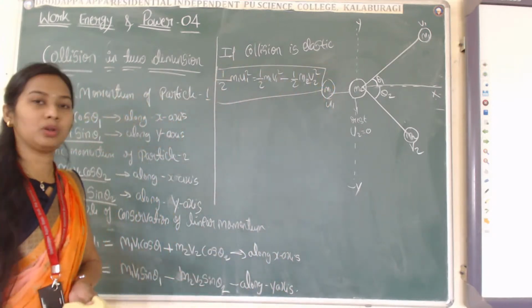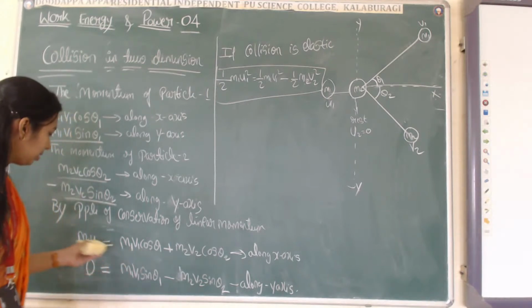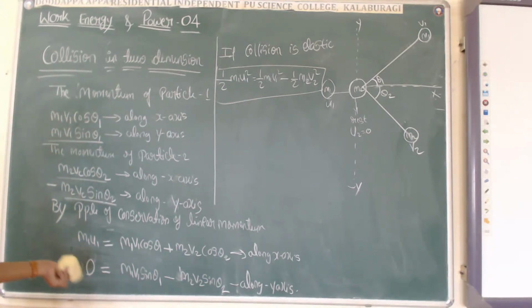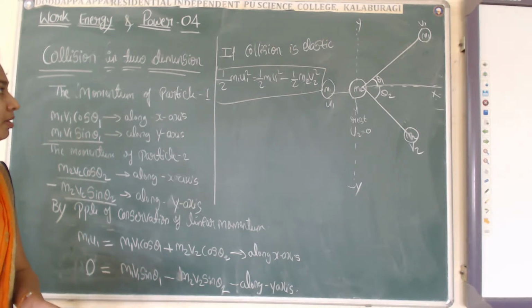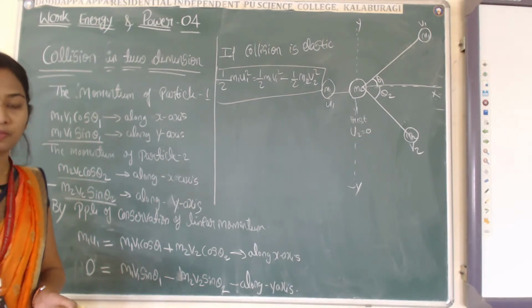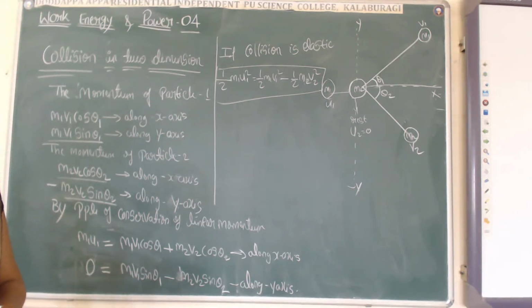For elastic collision, kinetic energy is conserved.